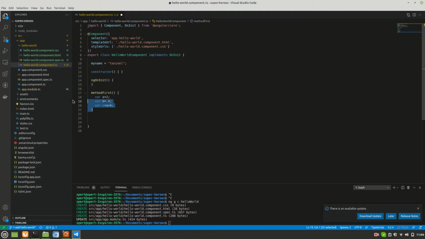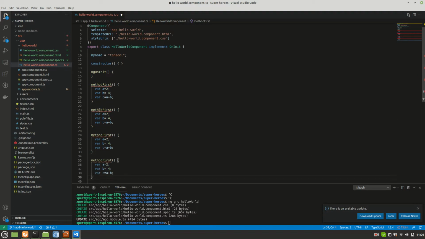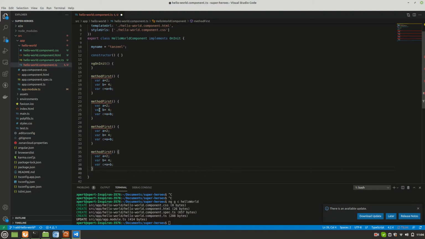Okay, now what I'll do, I'll just copy paste the same logic in 4 methods. I'll rename them. See, VS Code is already complaining about this. And then 4th. Save the code. Let's run it now.